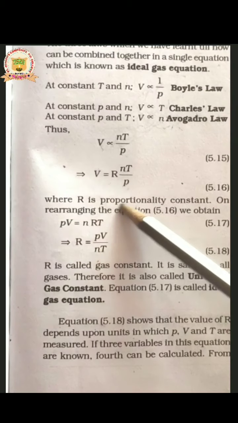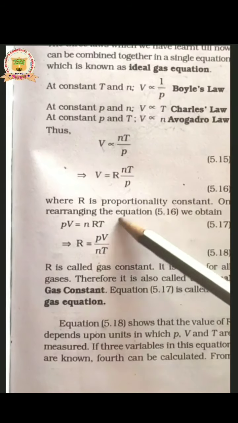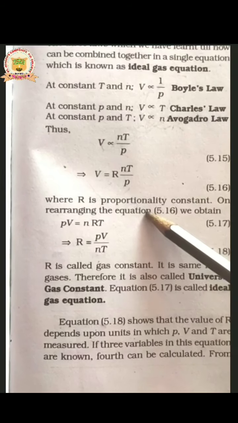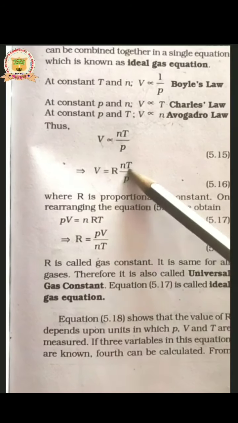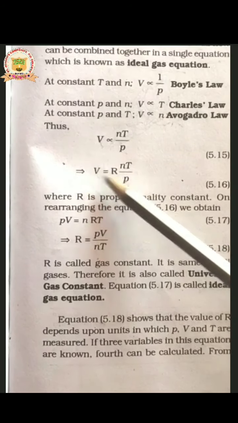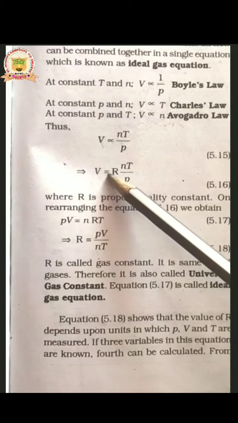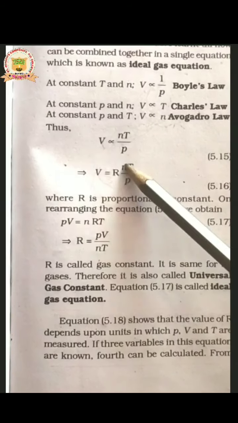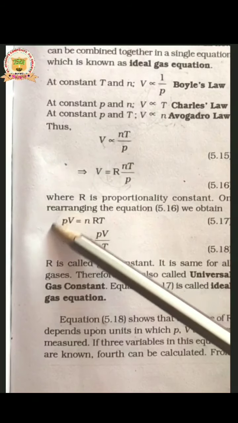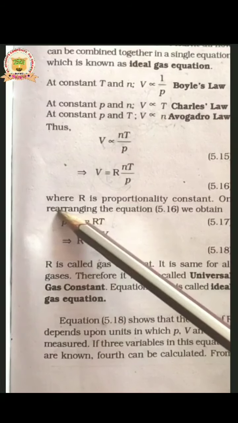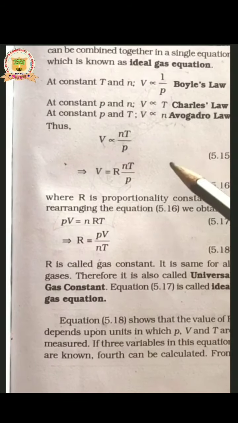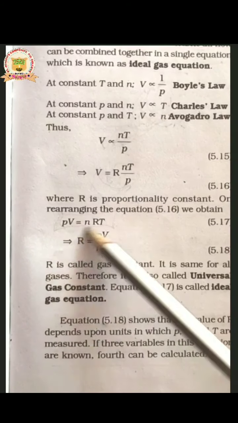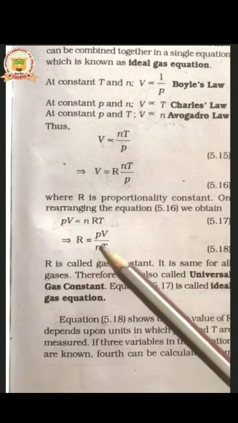Here R is called the proportionality constant. It is also called the universal gas constant. Then after rearranging, this P goes to this side. PV is equal to RnT, or otherwise we will call it PV is equal to nRT. This is called the ideal gas equation. Very important. Ideal gas equation is what? PV is equal to nRT.